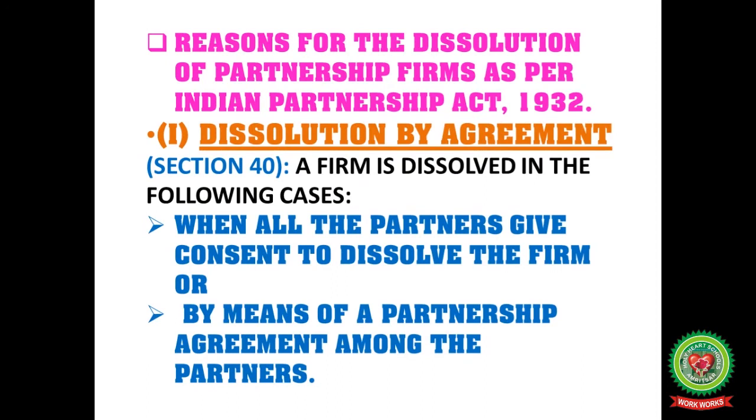Number one, reason for the dissolution of a partnership firm as per the Indian Partnership Act 1932: dissolution by agreement. Under Section 40, a firm is dissolved in the following cases. According to the agreement, when all the partners give consent to dissolve, to wind up the business. And the second, by means of a partnership agreement among the partners, already written in the agreement, after 5 years, after 10 years, dissolved.